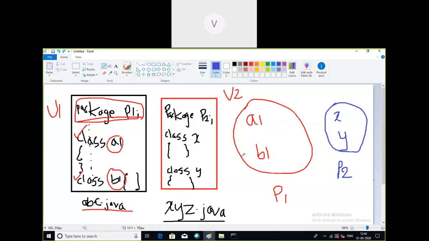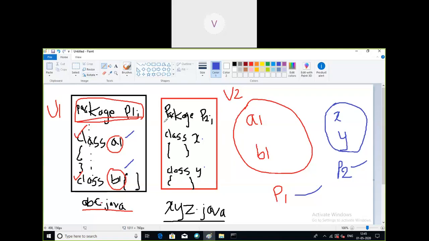Two users have created their own packages. P1 is a package created by user1, containing two classes called A1 and B1. User2 has created package P2 in the source file xyz.java with the classes x and y, and they will be placed in the package called P2.